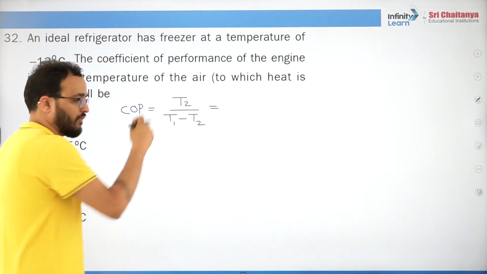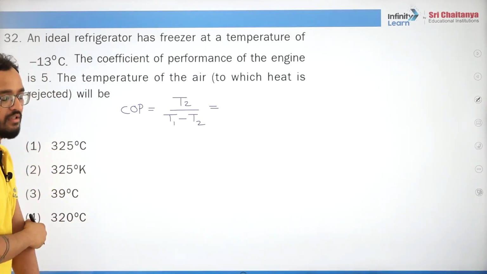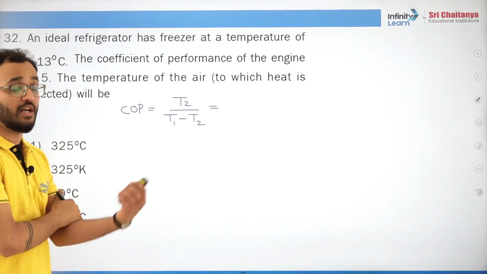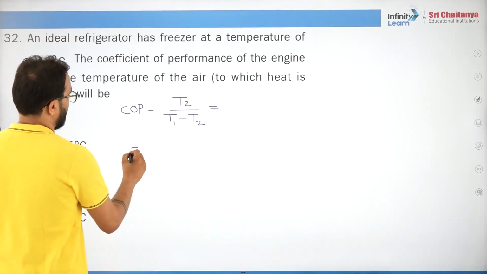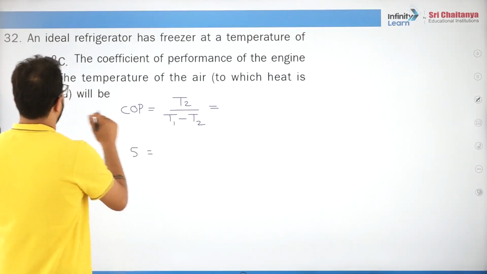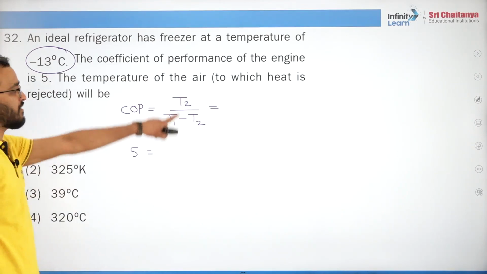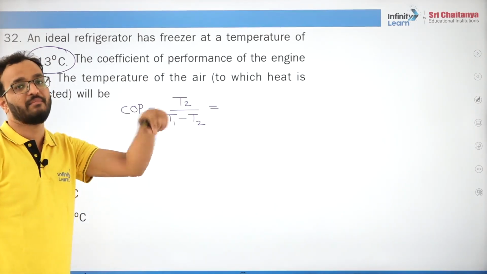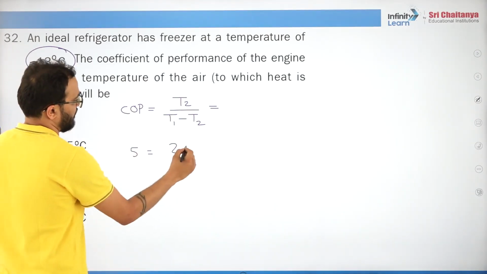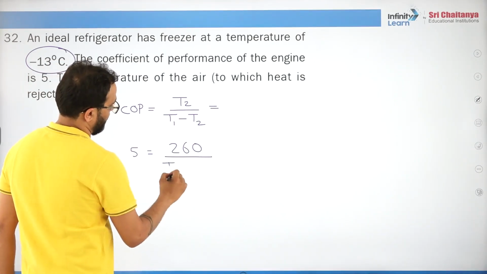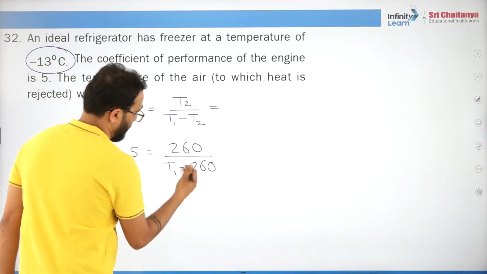T2 is the temperature of the refrigerator. T1 is the surrounding temperature, right? So COP is given 5. Now T2 is minus 13 degrees Celsius, but don't write minus 13 here. It will be 273 minus 13, so 260 Kelvin. We have to represent in terms of Kelvin. Now from here you can solve.